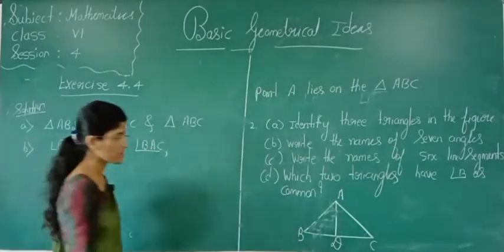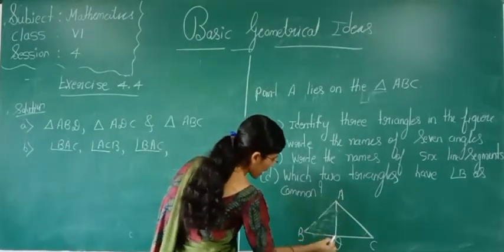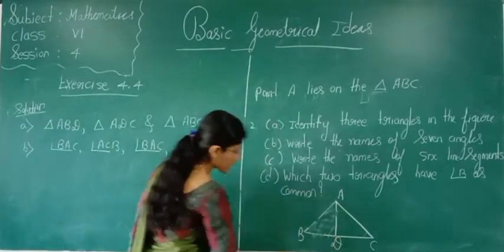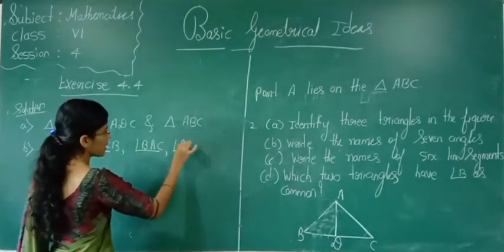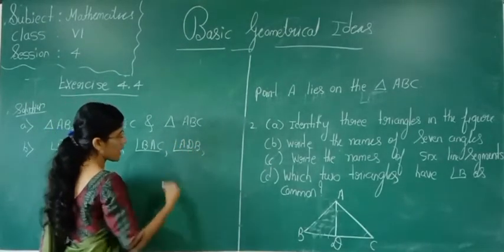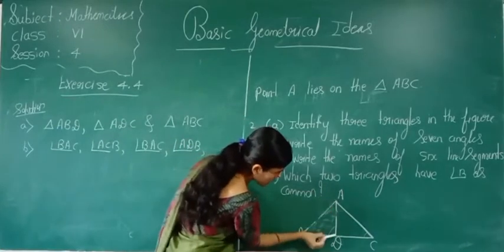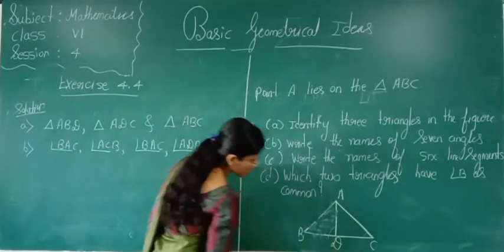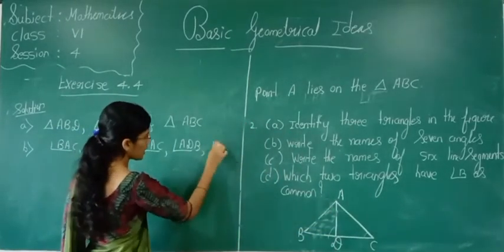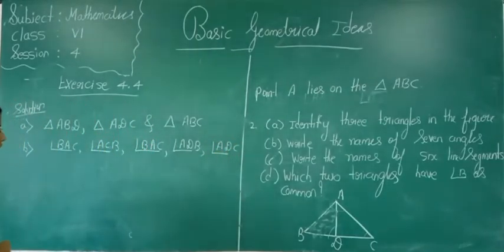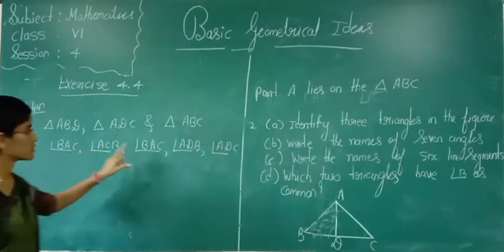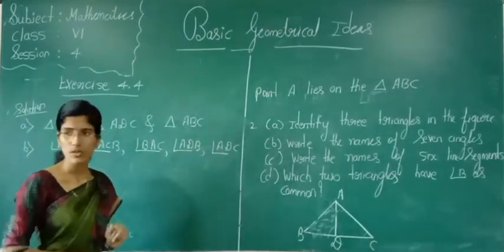Angle BAC. Again, angle ADB. This is one angle. Yes or no? Again, angle ADC. This is one angle, no? Okay, how many did we get? 1, 2, 3, 4, 5. They told us to write 7.